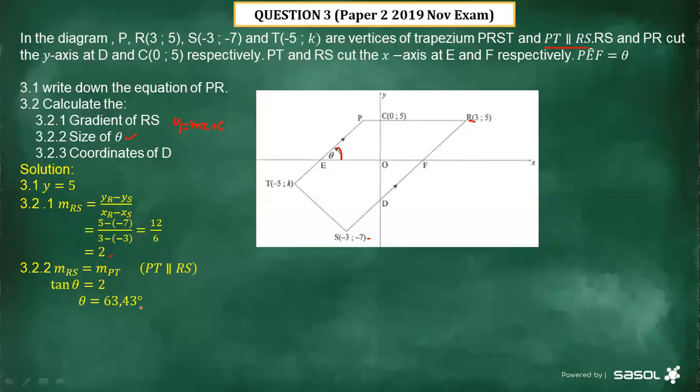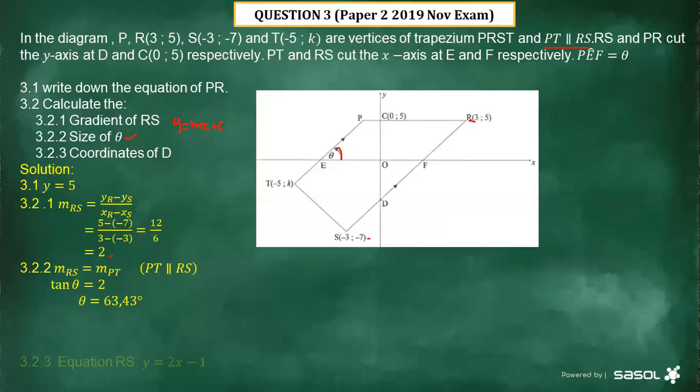And then 3.2.3, coordinate of D. When you look at this point D, you can see that it is the y-intercept. Now, for us to be able to calculate the coordinate of D, we need the equation of that straight line, which is RS. Do we have that? We first have to determine the equation of RS.